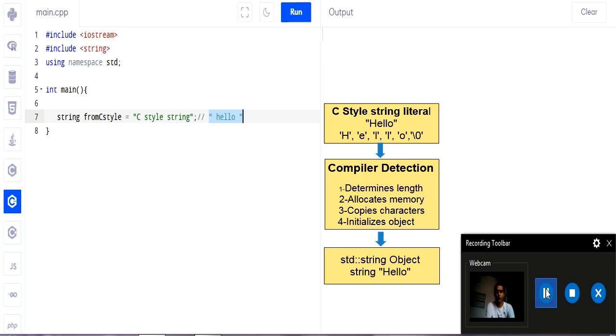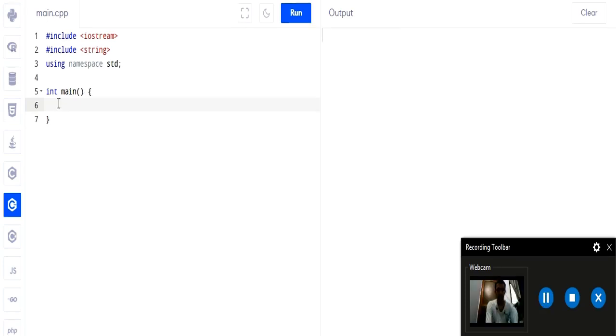Now we can use this object in our program and also in other member functions. And one important thing to note during this conversion: all this happens at compile time. Nothing is happening at runtime, everything is happening at compile time. Alright, so now let us see how we initialize using another string.